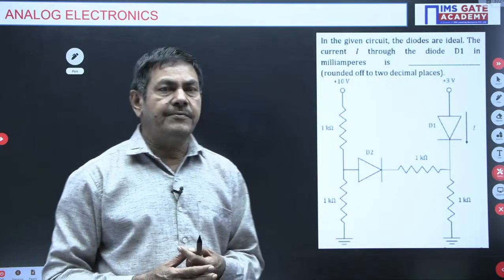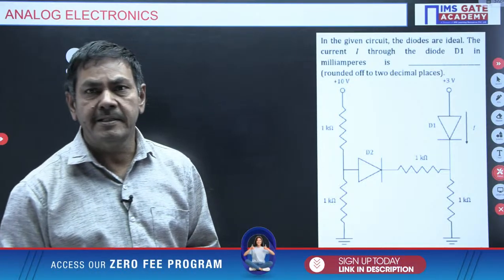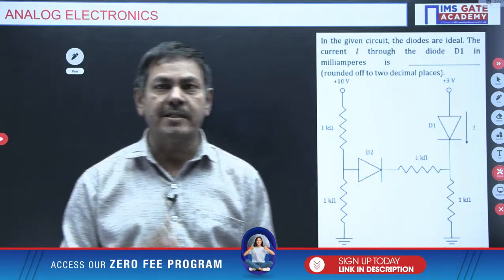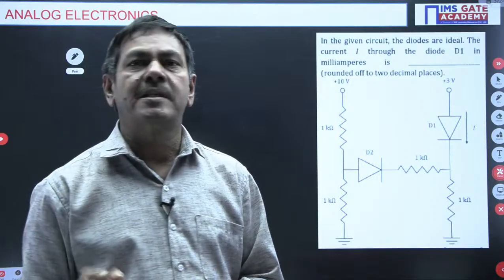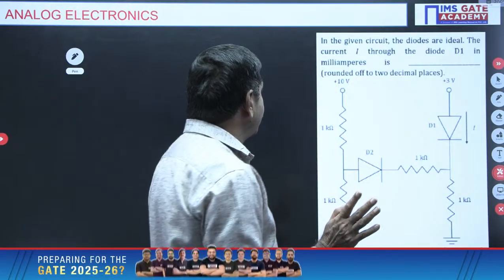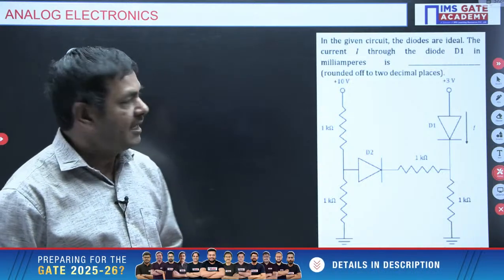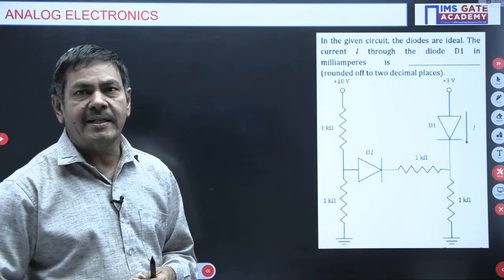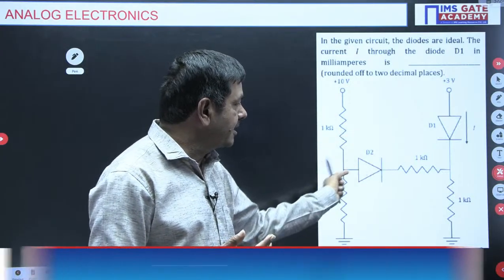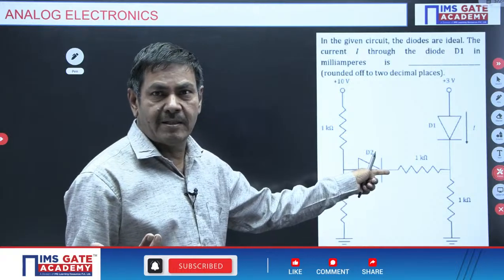To identify which diode is on, we can apply the short circuit method as one of the tests, and the second one is the open circuit test. It is better to apply the open circuit test. The short circuit test has a drawback. Suppose we assume this diode is on and start doing the question, and we get a negative value of I, then the diode is not working. If this current also comes out negative, for example, then this diode is also not on.